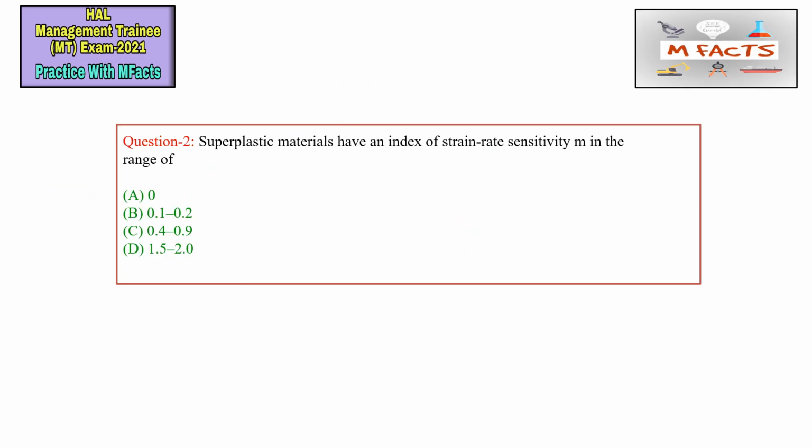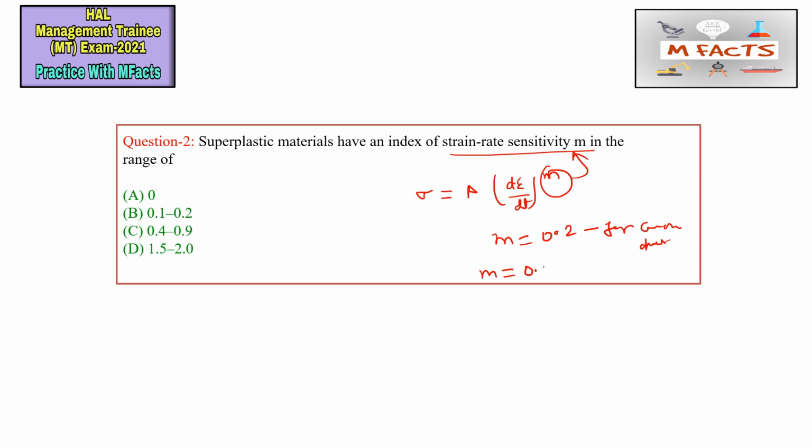The next question is: superplastic materials have an index of strain rate sensitivity m in the range of. One formula you must have heard about is the power law: sigma equals A times (d epsilon by dt) to the power m. This m is the strain rate sensitivity, and m is about 0.2 for common metals and alloys. The m value will be 0.4 to 0.9 if the material exhibits superplastic behavior.